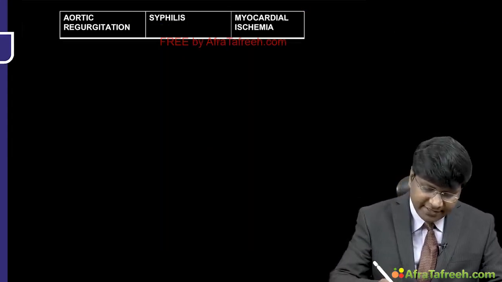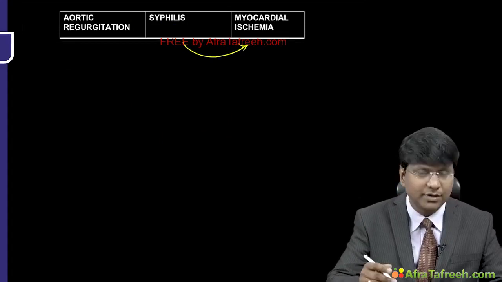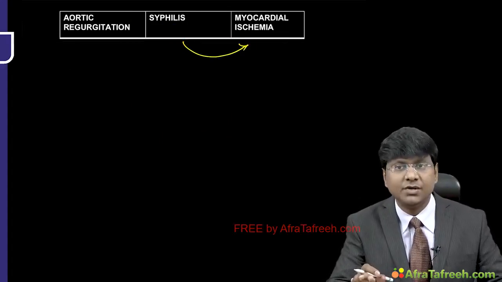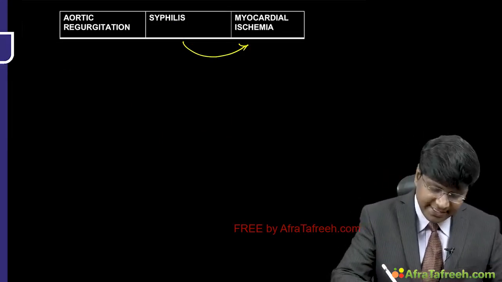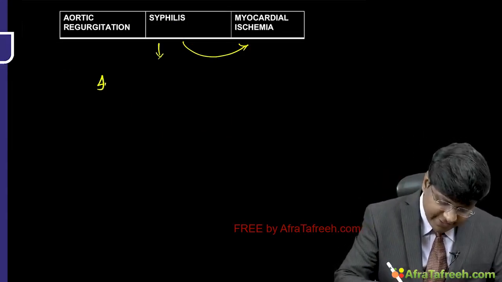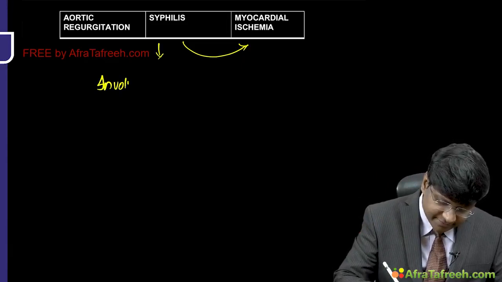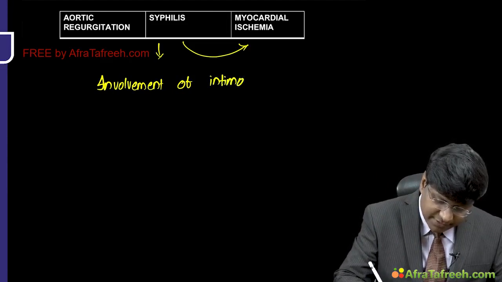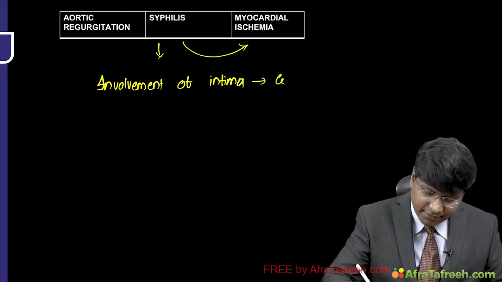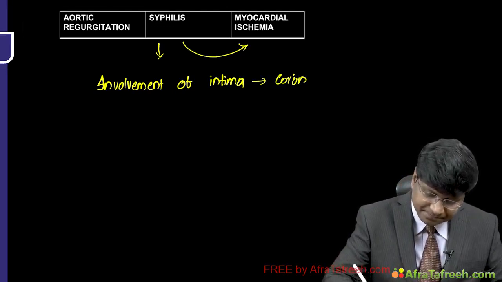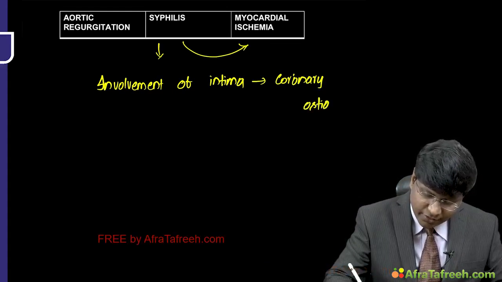Now if you take syphilis, the individual will also develop angina. Why is there development of angina with syphilis? Remember, in case of syphilis, there is involvement of the intima, right? There will be involvement of the tunica intima of the coronaries, and particularly at which point of the coronary? That is the coronary ostia.